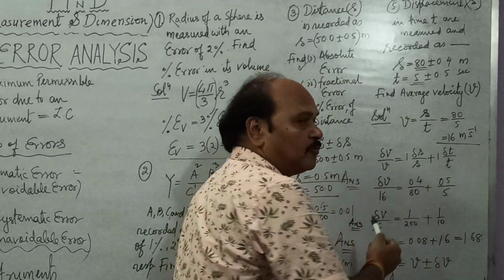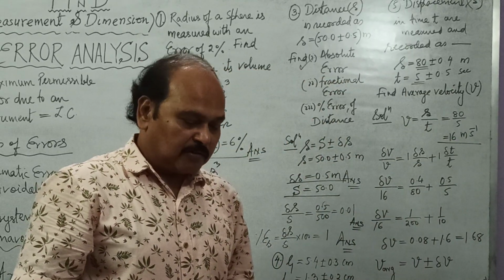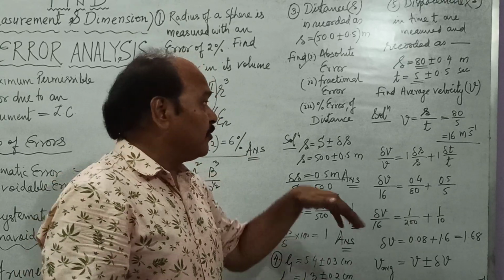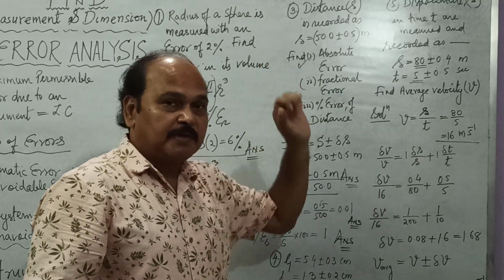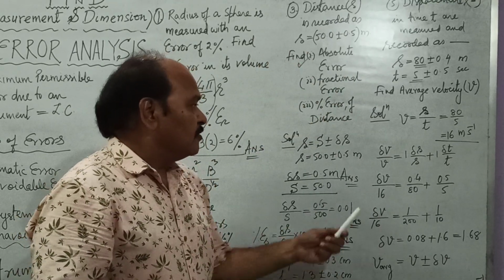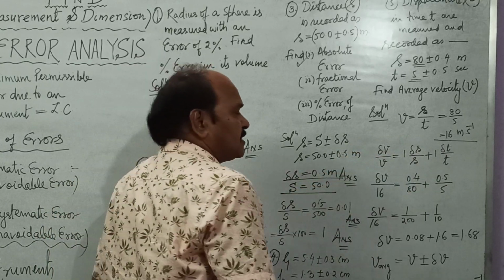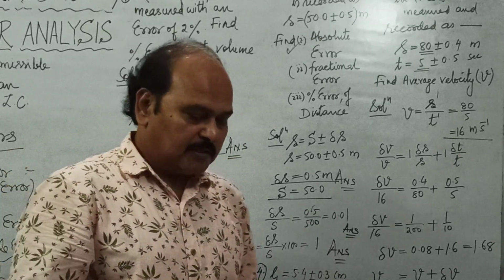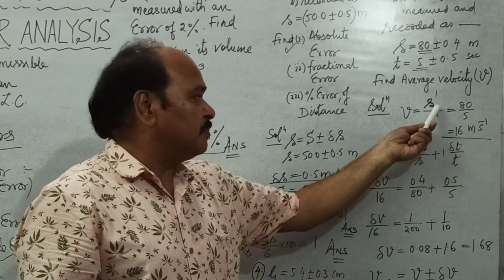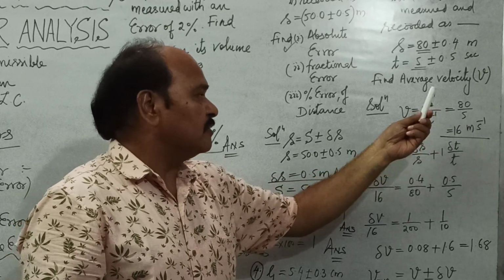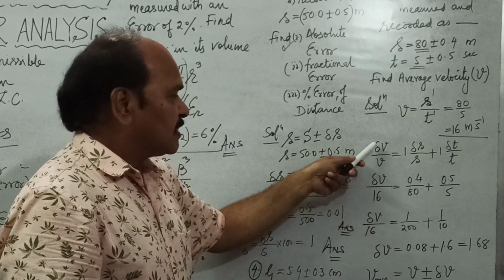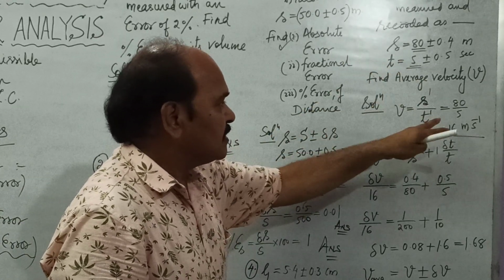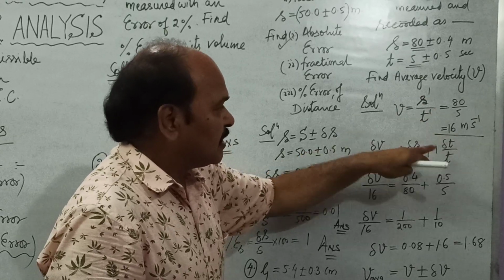See, distance and time both are given with error limits. We are going to find out the average velocity. That average velocity has to be in the same notation as the displacement and time, that is with error limits. Well, v is equal to s to the power 1 upon t to the power 1. This is again the formula of velocity. So velocity depends upon displacement to the power 1 and time to the power 1. So the fractional error of v is going to be the power times fractional error, that is 1 times fractional error of s, plus 1 times fractional error of t.